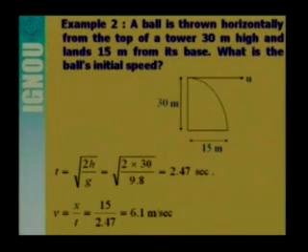Now let us discuss one more numerical. This is another very interesting problem: a ball is thrown horizontally from the top of a tower 30 meter high and lands 15 meter from its base. What is the ball's initial speed? Here you see that the ball is thrown from the top of a tower horizontally with speed u. It will fall on the ground having horizontal displacement 15 meter, and vertical displacement 30 meter.